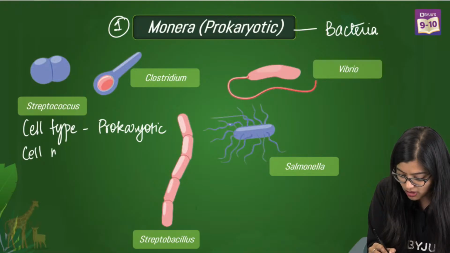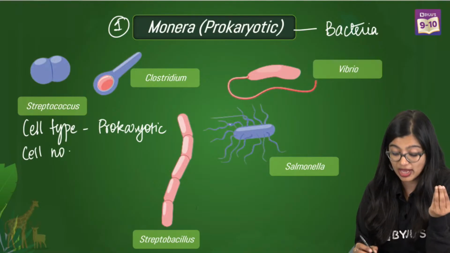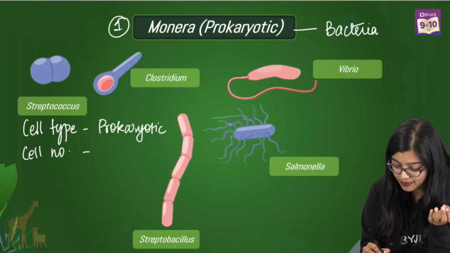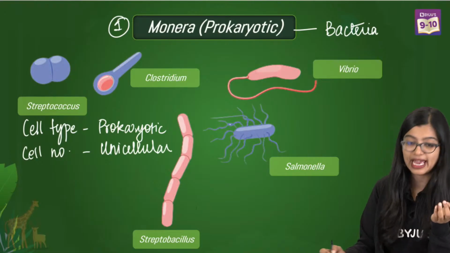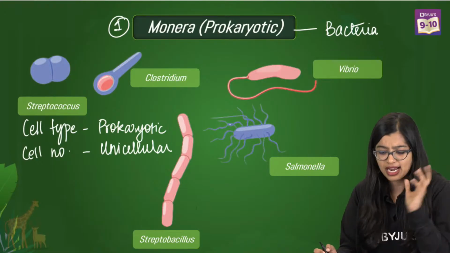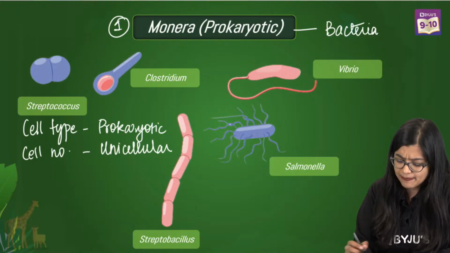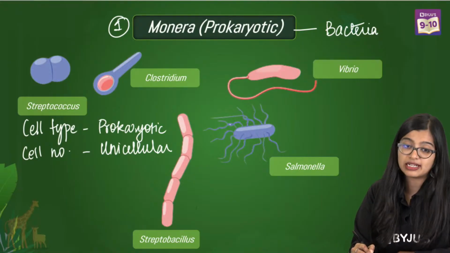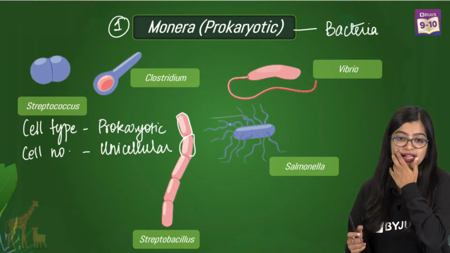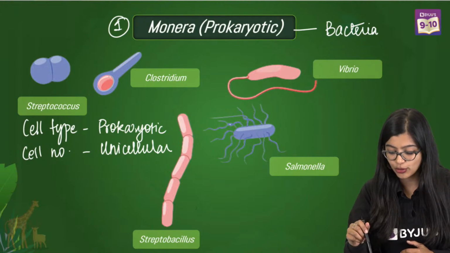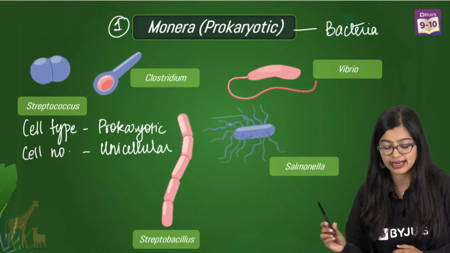Now when we talk about their cell number, are they unicellular or multicellular? You can write down that they are mainly unicellular organisms, right? And here and there we see that they are filamentous, okay? Now you will tell me, ma'am, isn't this multicellular? But these are many single cells which are put together, okay? So they mainly include unicellular prokaryotic organisms.